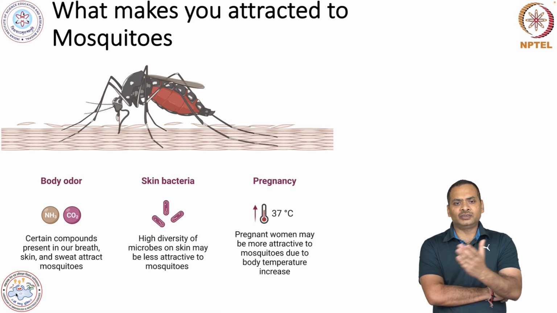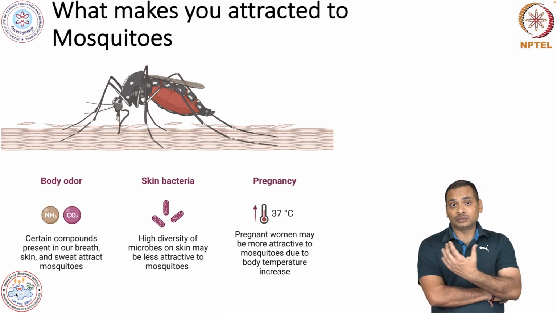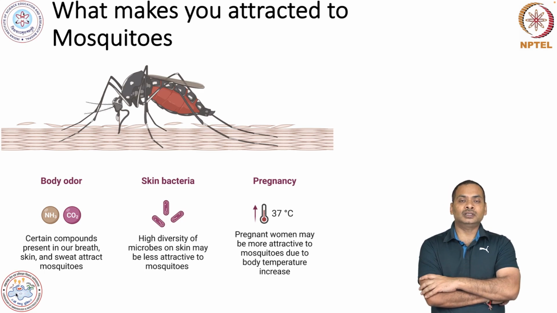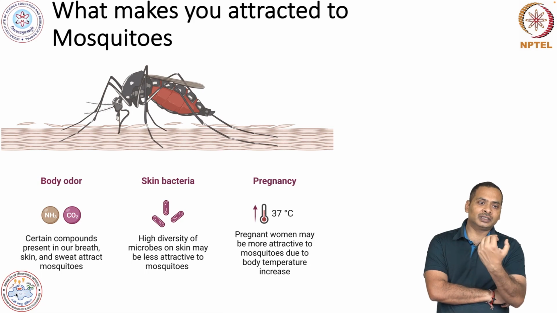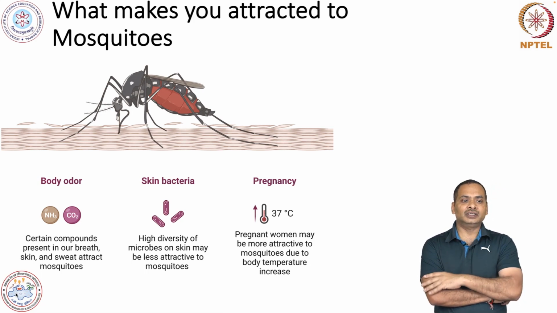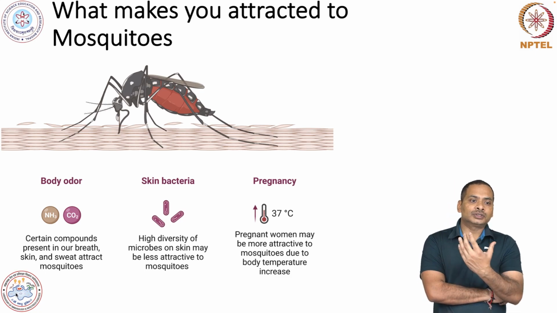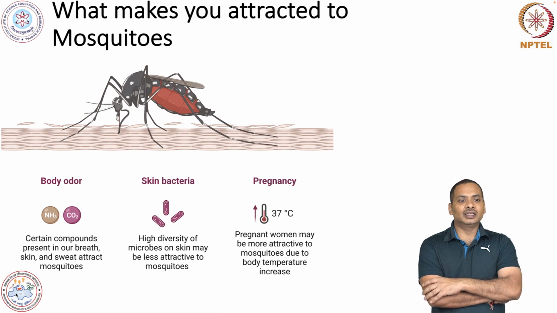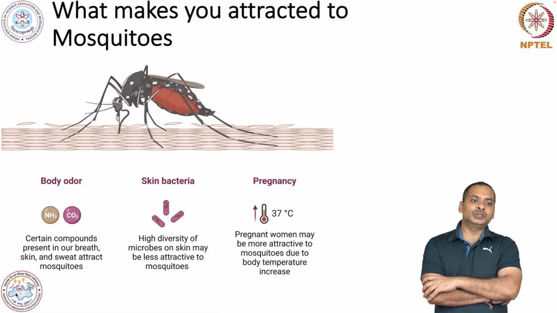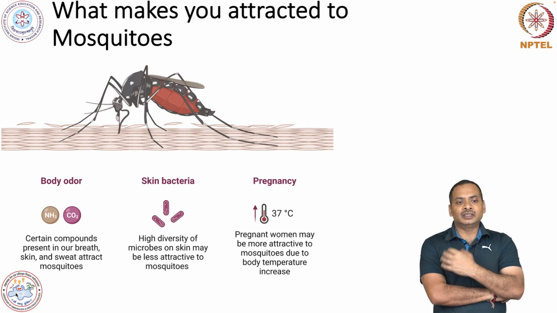There are several reasons why mosquitoes come. They need to take a blood meal, and they come because of several things. There is body odor. Certain compounds are present in our breath, like ammonia and carbon dioxide, and there is sweat.